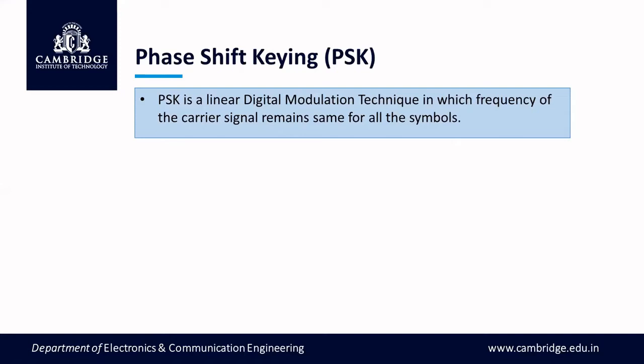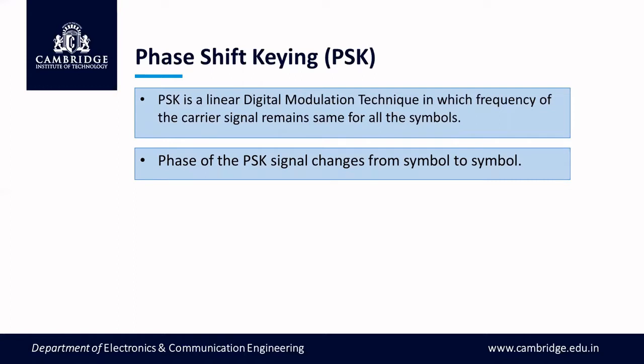If the number of symbols is 2, that is, a binary source is at the input, then we need only 2 phase values for the representation of the 2 binary symbols. Likewise, the number of phase values required depends upon the number of symbols. So we divide the total phase of 360 degrees by the number of symbols.